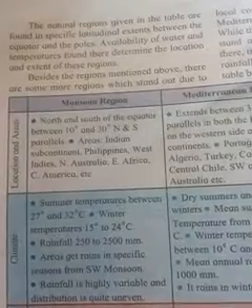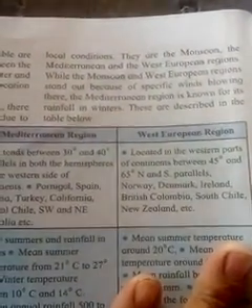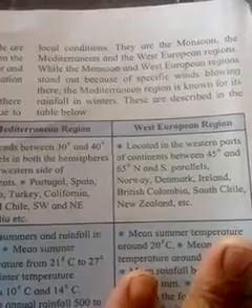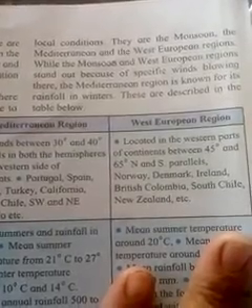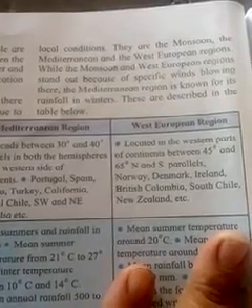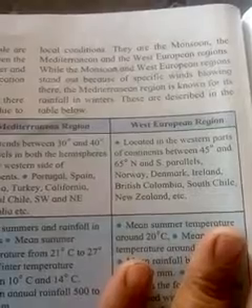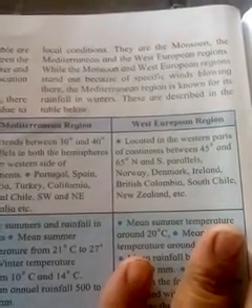Besides the regions mentioned above, there are some more regions that stand out because of local conditions. They are the Monsoon, the Mediterranean and the West European regions. The Monsoon and West European regions stand out because of specific winds blowing there. The Mediterranean region is known for its rainfall in the winter. These are described in the table below.